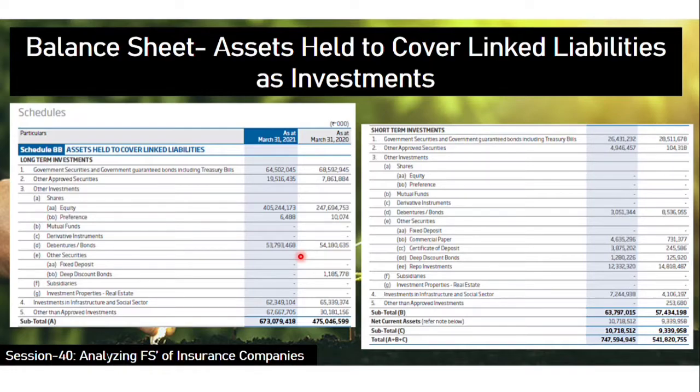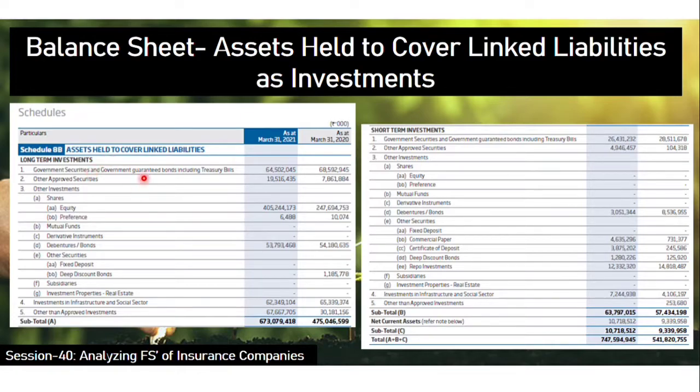Now another thing is the balance sheet assets linked to cover linked liabilities as investments. Here if you see it is under schedule 8B. Again there are some linked liabilities, in the sense if there are some claims happening, you have to pay out the claims. So if there is, say, a hurricane or maybe a tsunami or a flood, there are a lot of insurance claims. So they will break